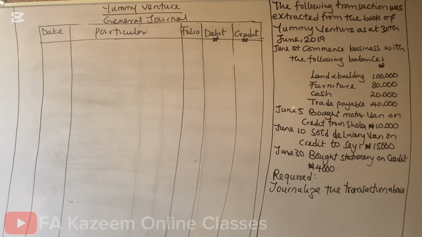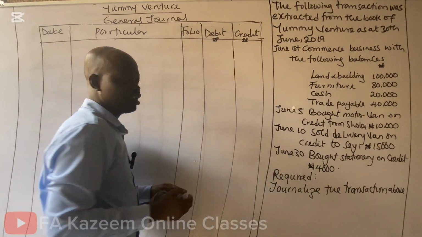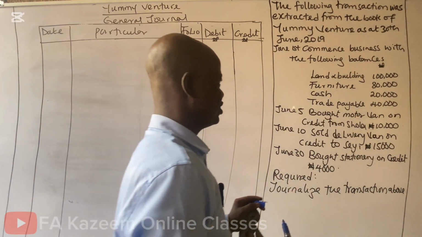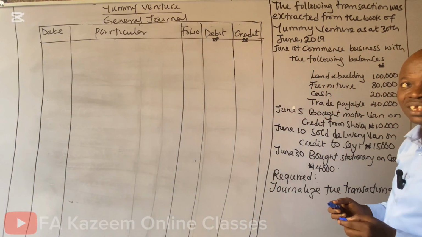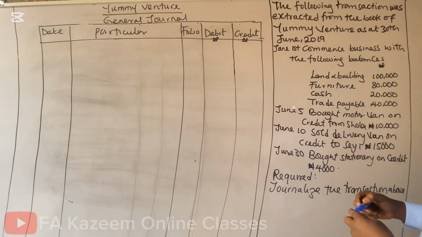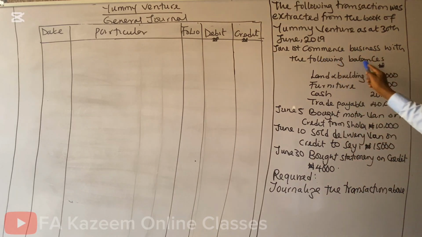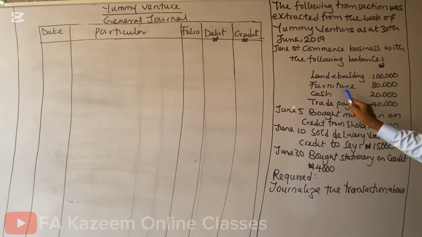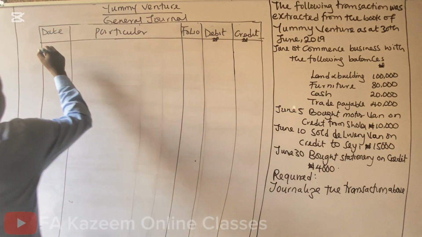Now, how do we record general journal? General journal is used to complete double entry. And one of the uses is that we use it for opening and closing entries. For instance, commence business with the following balances: land and building, an asset; furniture and fitting, asset; cash, asset; and trade payable. What we will do is that on the 1st of June